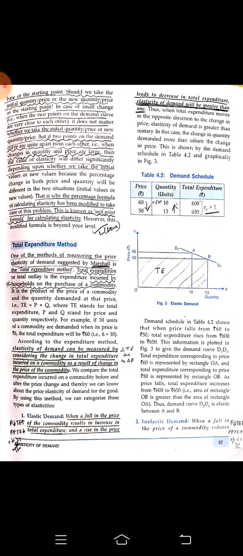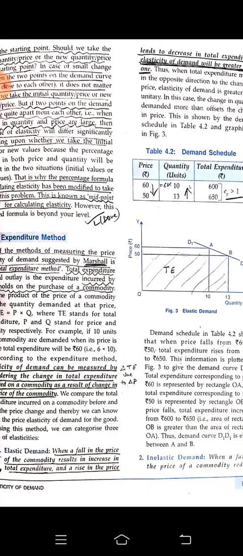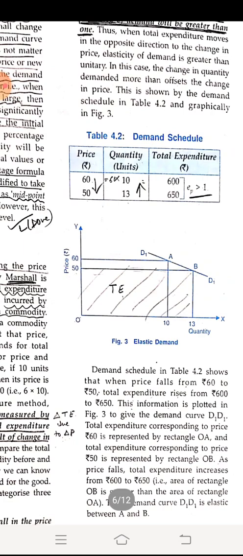The first scenario they are talking about is elastic demand. They are saying that if the price of the commodity decreases, the total expenditure on that commodity increases, and if the price of that commodity increases, the total expenditure on that commodity decreases. Here we say that the elasticity of demand is more than 1. You can see here a demand schedule given for the elastic demand.